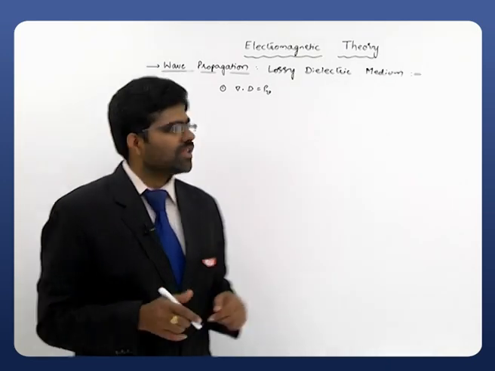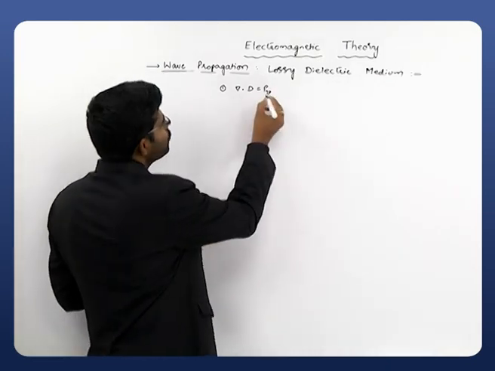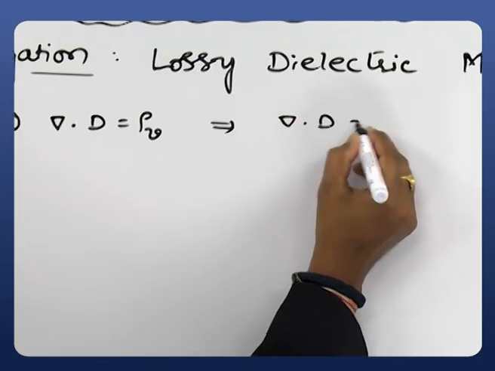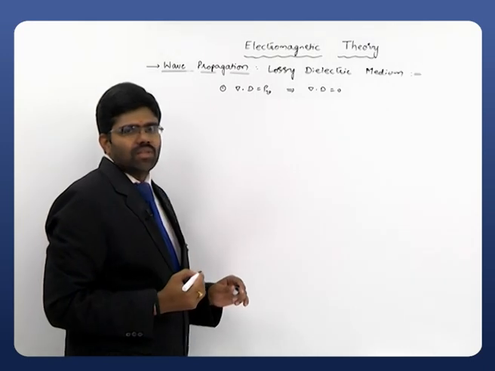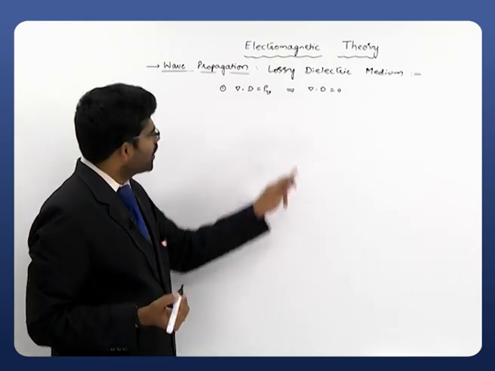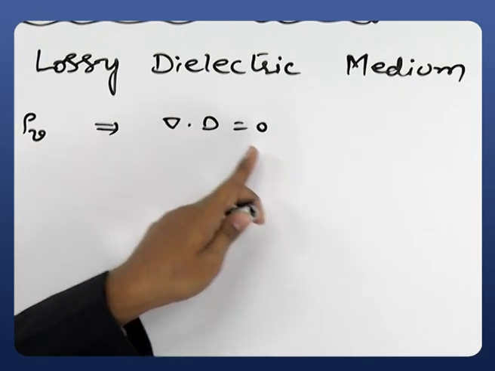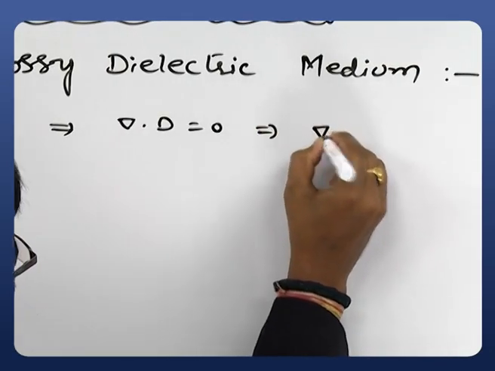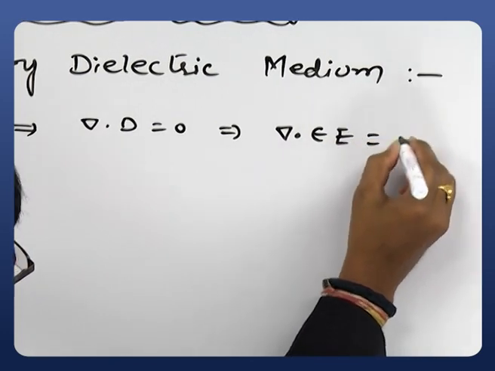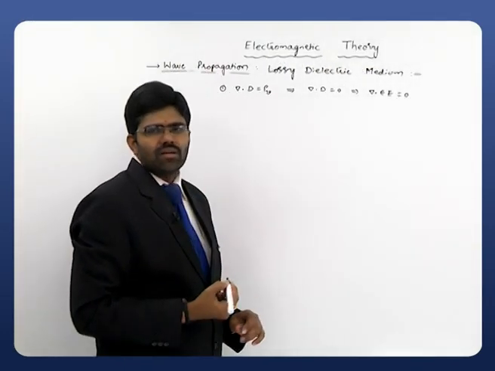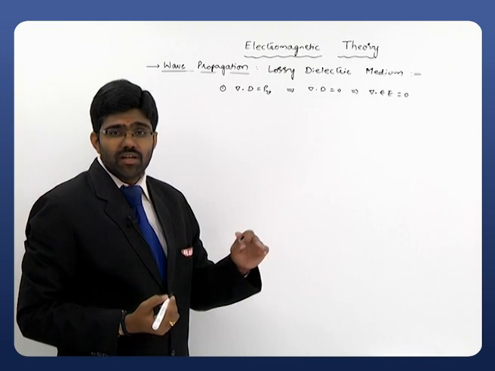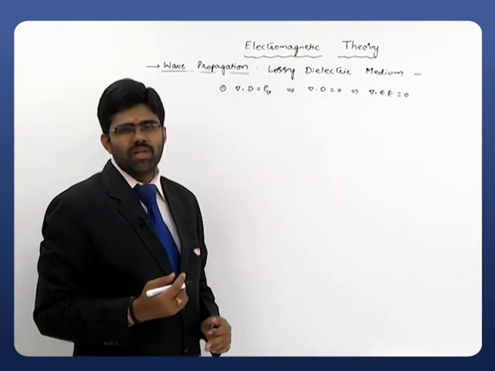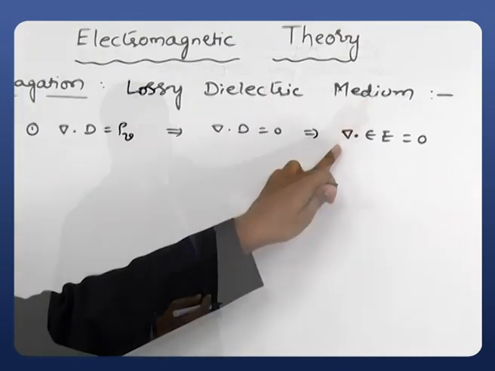Now we have to modify this equation, del dot D is equals to rho V, which corresponds to del dot D is equals to 0. Why is it 0? There are no charges. Since it is a charge free region, rho V is equals to 0. Now replace this D with epsilon E, so this can be written as del dot epsilon E is equals to 0. Del dot epsilon E is equals to 0 once again can be written as del dot E is equals to 0, since we are considering a homogeneous medium, that epsilon is independent of this del operator.